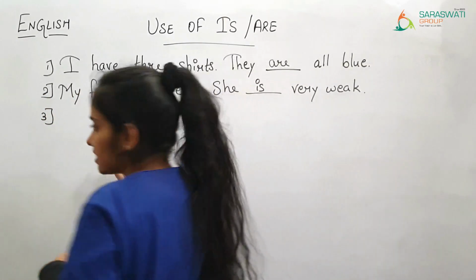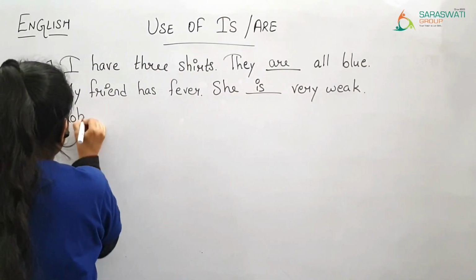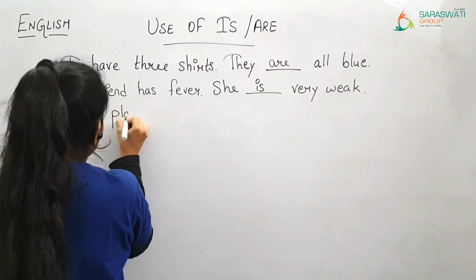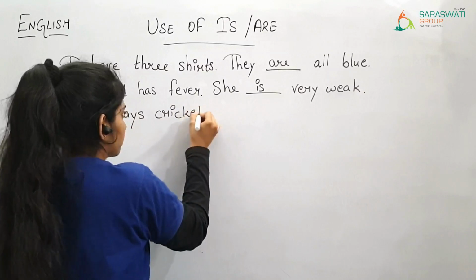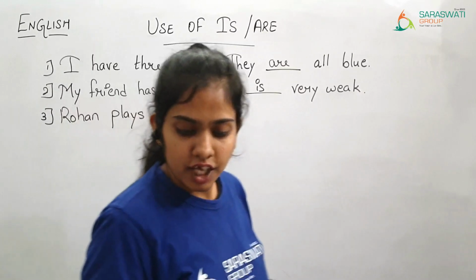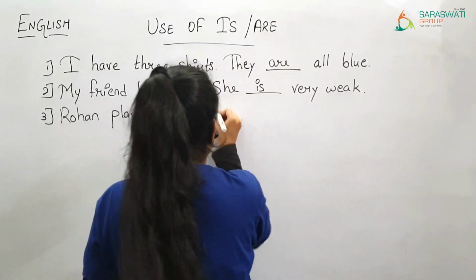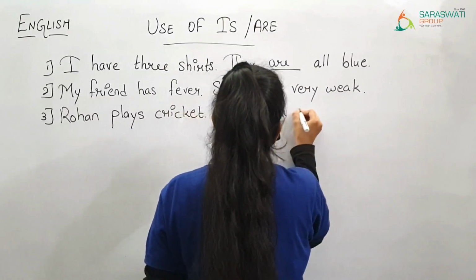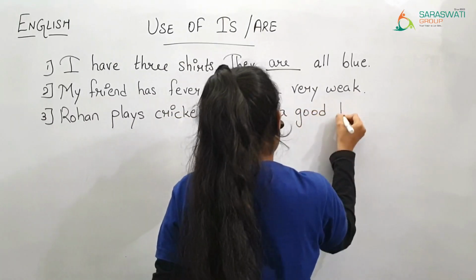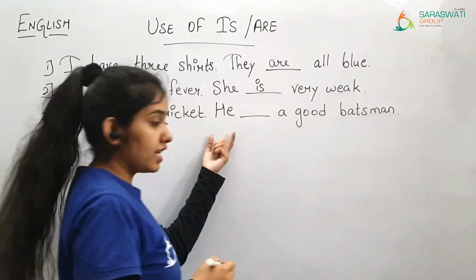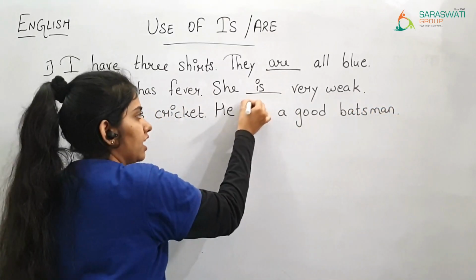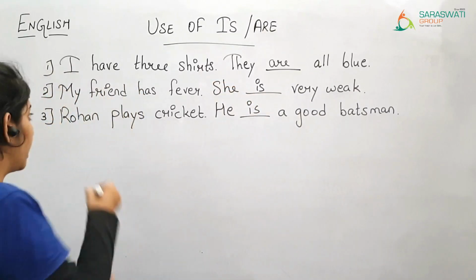Then after third one, Rohan plays cricket. He dash a good batsman. He is there. So, he is a good batsman.